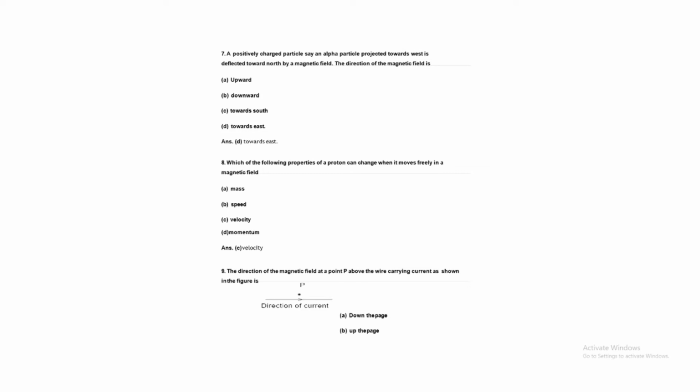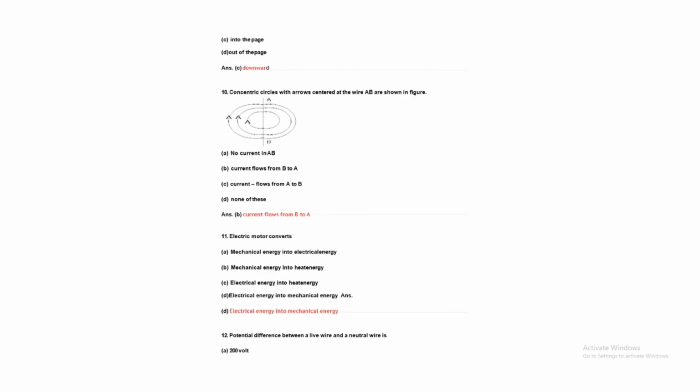Question number 9. The direction of the magnetic field at a point P above the wire carrying current, as shown in the figure. You saw the direction of current, so you can use the thumb rule and calculate this. Here is also another question. Read the question carefully and you can do it.